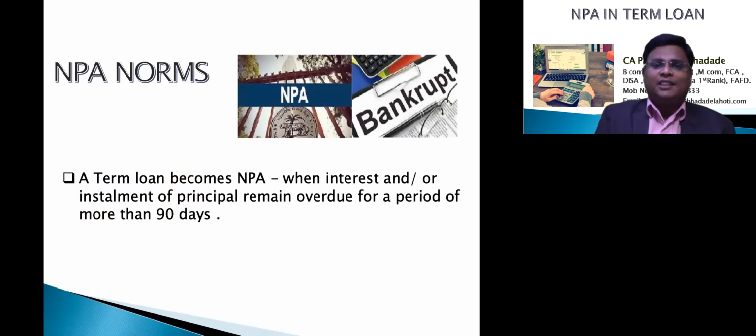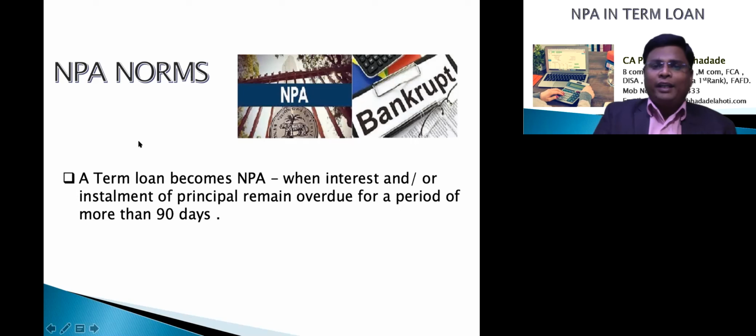So it is very clearly mentioned that if any EMI is overdue for more than 90 days, the account becomes an NPA. Now the installment may be of the interest, or of the principal, or of both. So the norms are very clear, but how to calculate exactly these norms as on 31st March? It becomes very difficult to find out NPA in term loans.